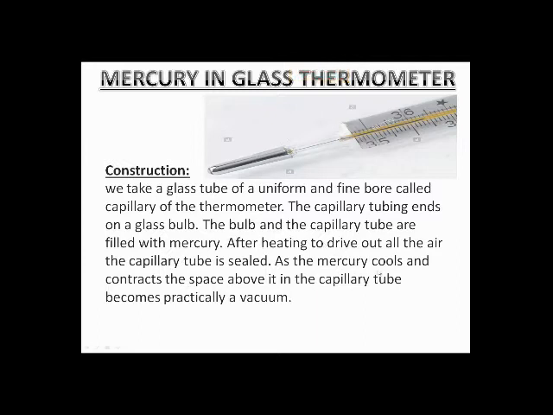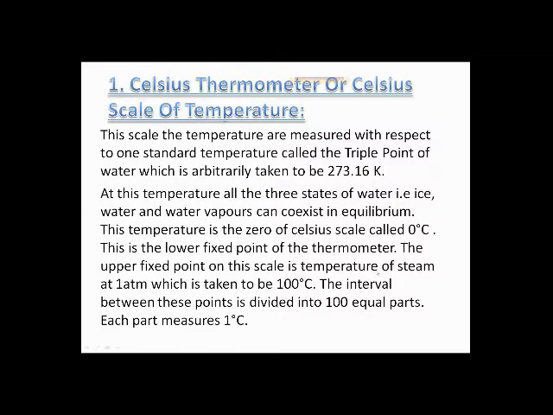And now the next one is the Celsius thermometer, or Celsius scale of temperature.